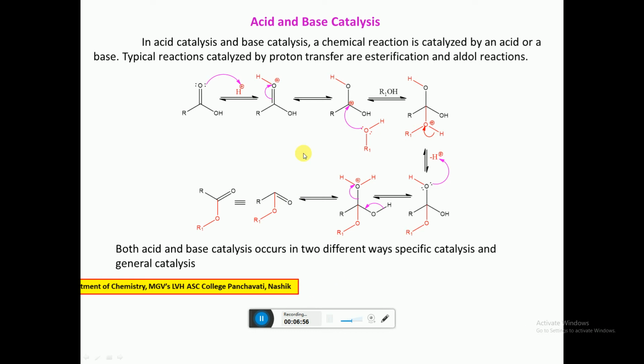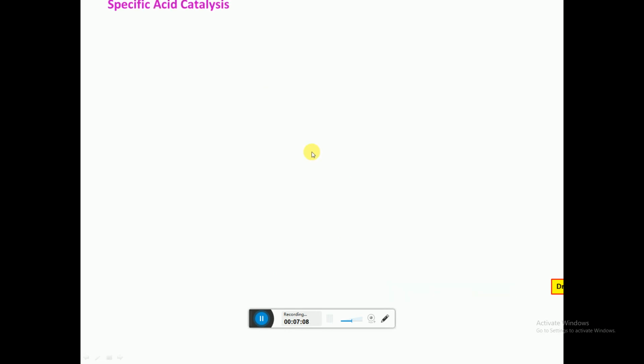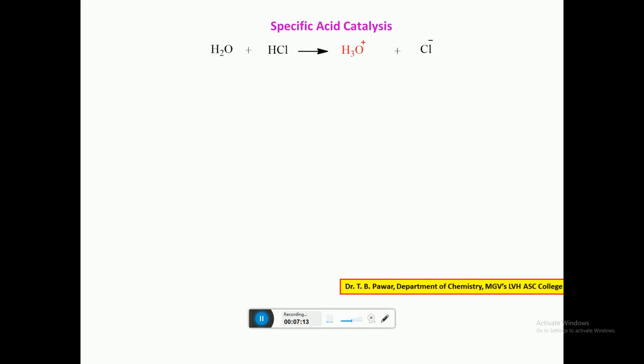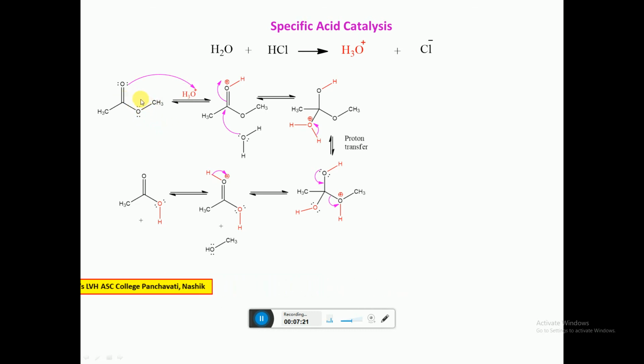Now both acid and base catalysis occur in two different ways: specific catalysis and general catalysis. First of all, we are going to discuss specific catalysis. Suppose the example of ester hydrolysis.